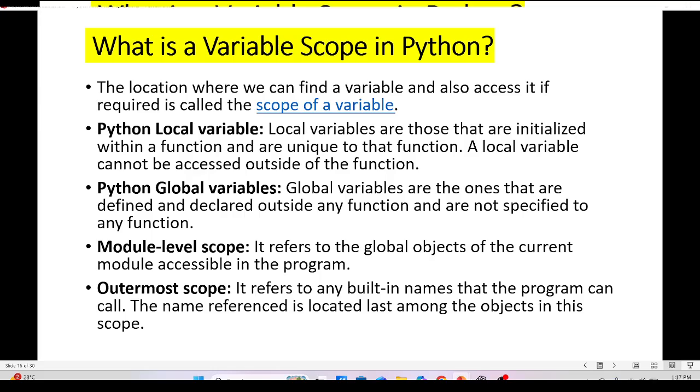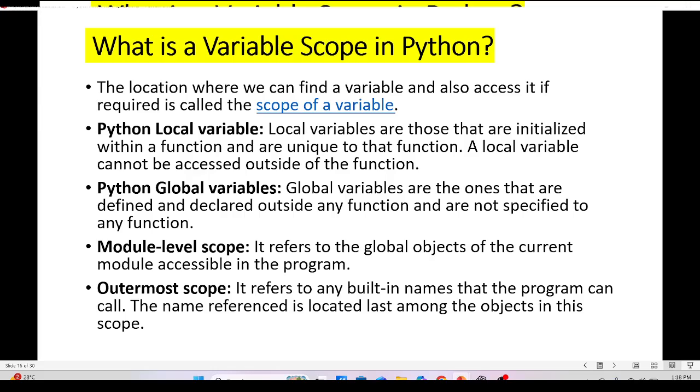What is a variable scope in Python? The location where we can find a variable and also access it if required is called the scope of the variable. Python has mainly two types of variable scope: the first one is local and the second one is global. The remaining two are optional.